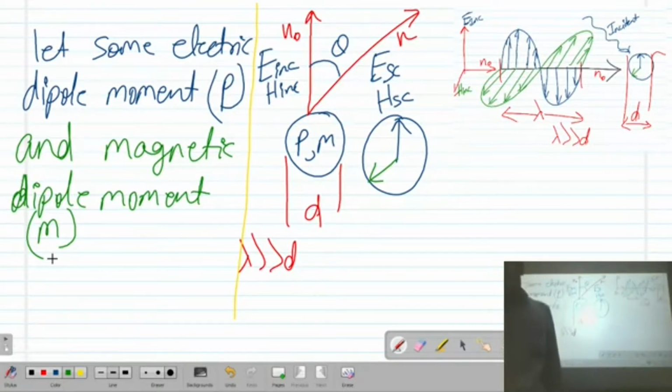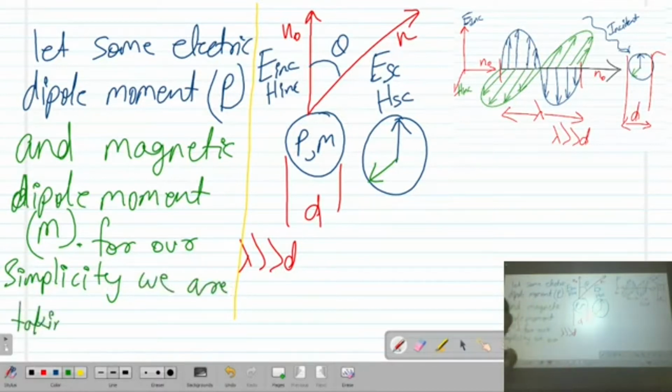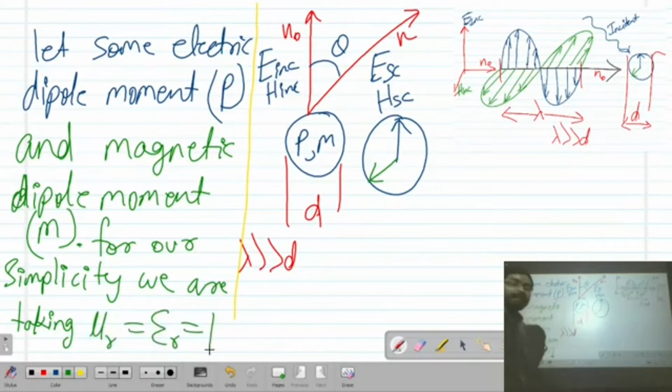Now, for our simplicity, we are taking permeability and permittivity equal to 1.